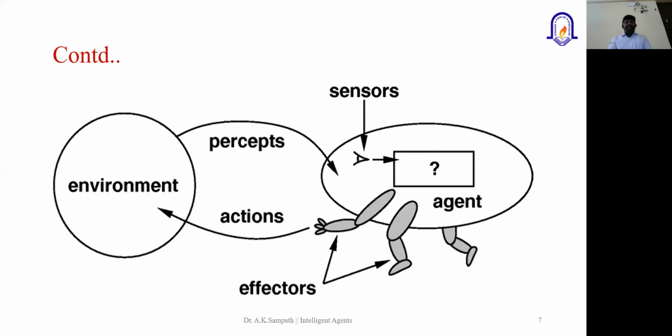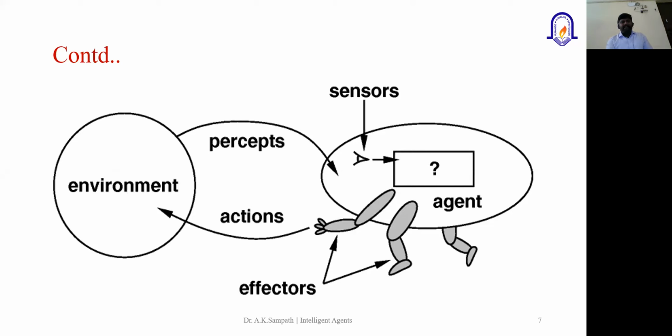So this is a simple diagram, right? This is the environment, and this is our self-driving car. The self-driving car has the sensor. The sensor keeps on sensing the environment, maybe the signal and other information, maybe the traffic lanes and other information.